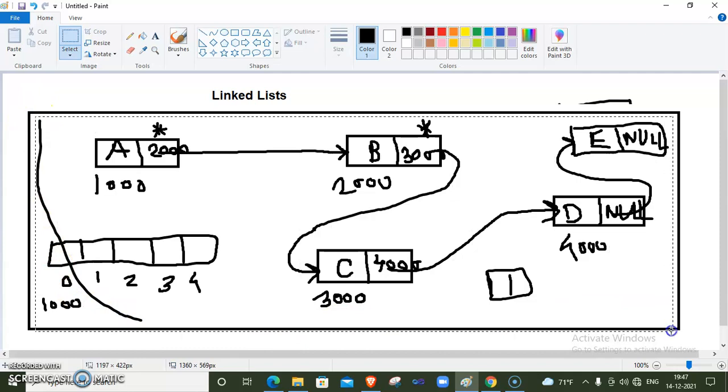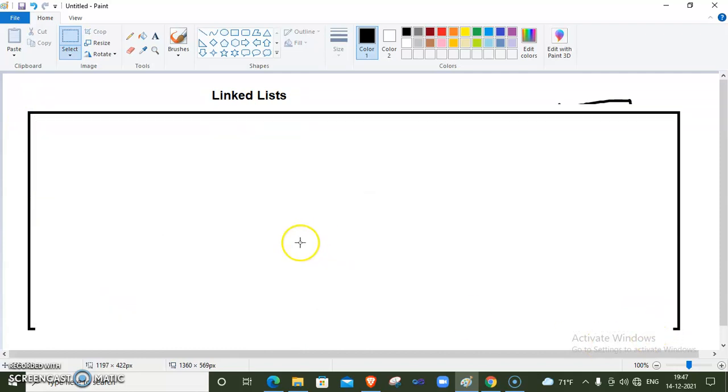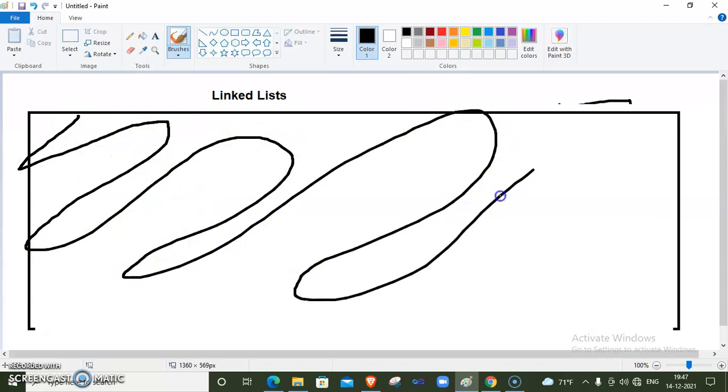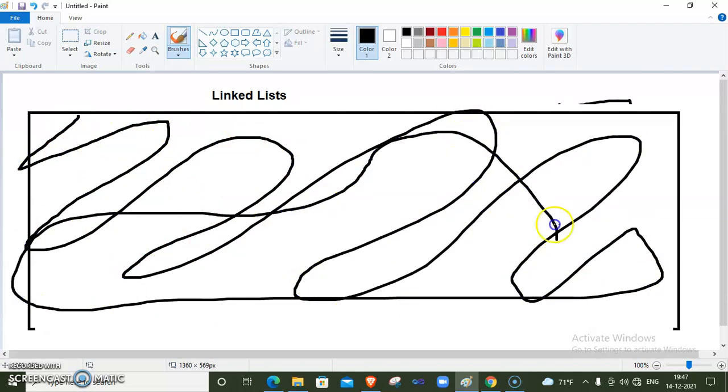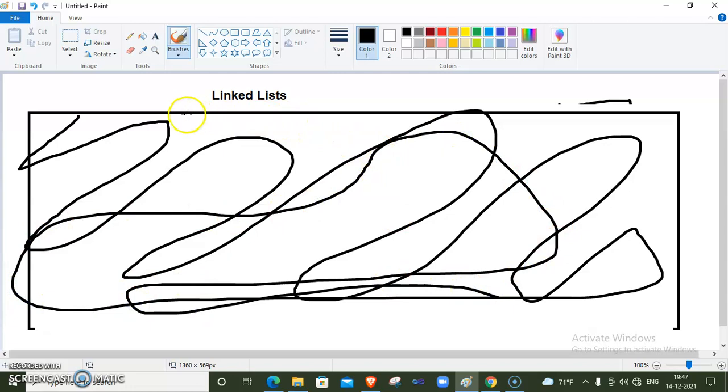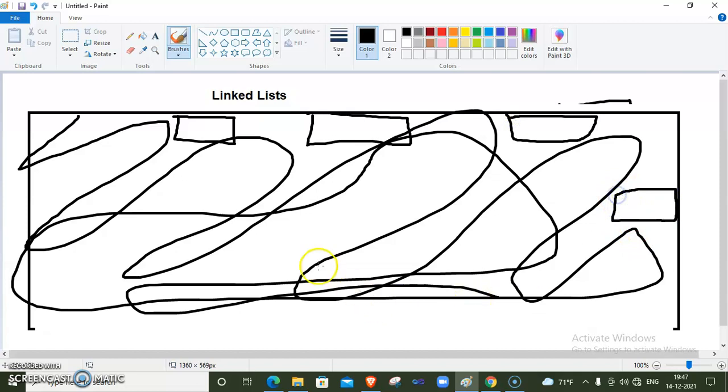See here, if this is a RAM and this part is already allocated, and only these holes are free, some memory here, some memory here, only these blocks are free.